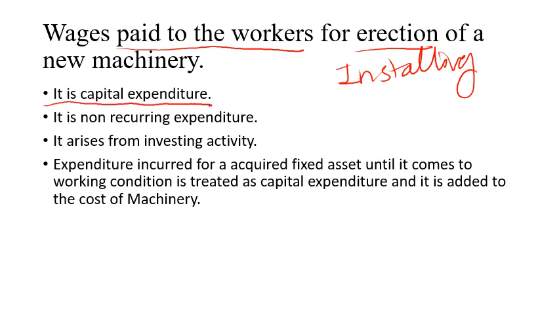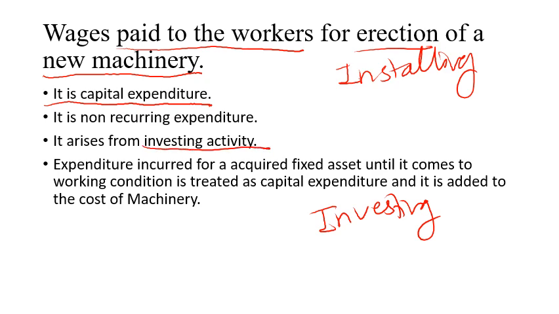Now why? First of all, you have purchased a new machinery. You are installing new machinery. That means this is which activity? This is investing activity, right? Are you going to install the machinery on a day-to-day basis? No. That means this is non-recurring expenditure. This is not a recurring expenditure. It is non-recurring expenditure, right?